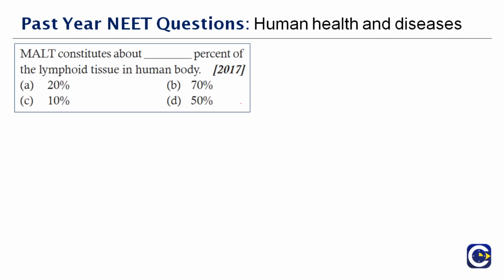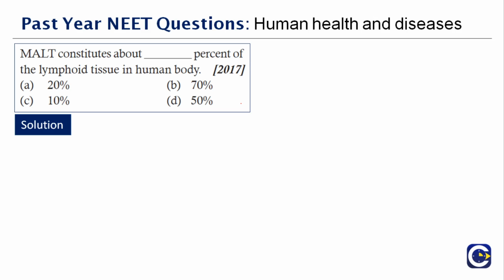Next question here: MALT constitutes about dash percent of the lymphoid tissue in human body, and this question was asked in the year 2017. So what is the full form of MALT? First of all, it is called mucosa associated lymphoid tissue, and you must have seen malt as part of the ingredients of the energy drinks that you drink, especially Horlicks. I think it has malt based, so it's good for body.